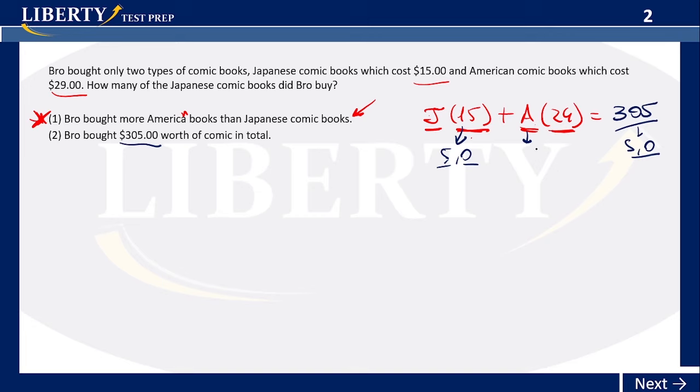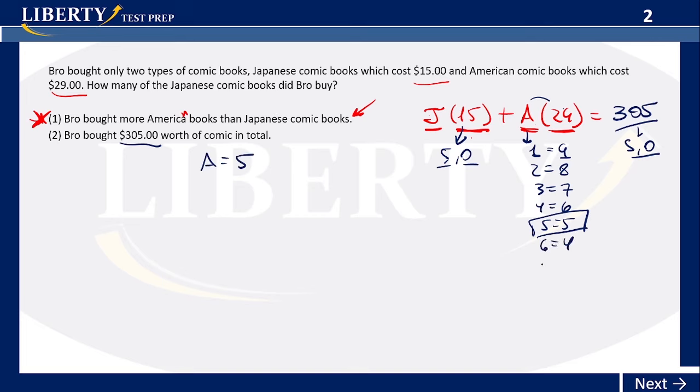So let's try that out. If I set A to 1, 1 times 29 ends with 9, so that's not going to work, because I need my 29 times A to end with 5 or 0 only. If I set A to 2, this one ends with 8, to 3, this ends with 7, 4 gives 6, 5 gives 5. So there we go. The value for A could be 5. Okay, but let's keep on looking.